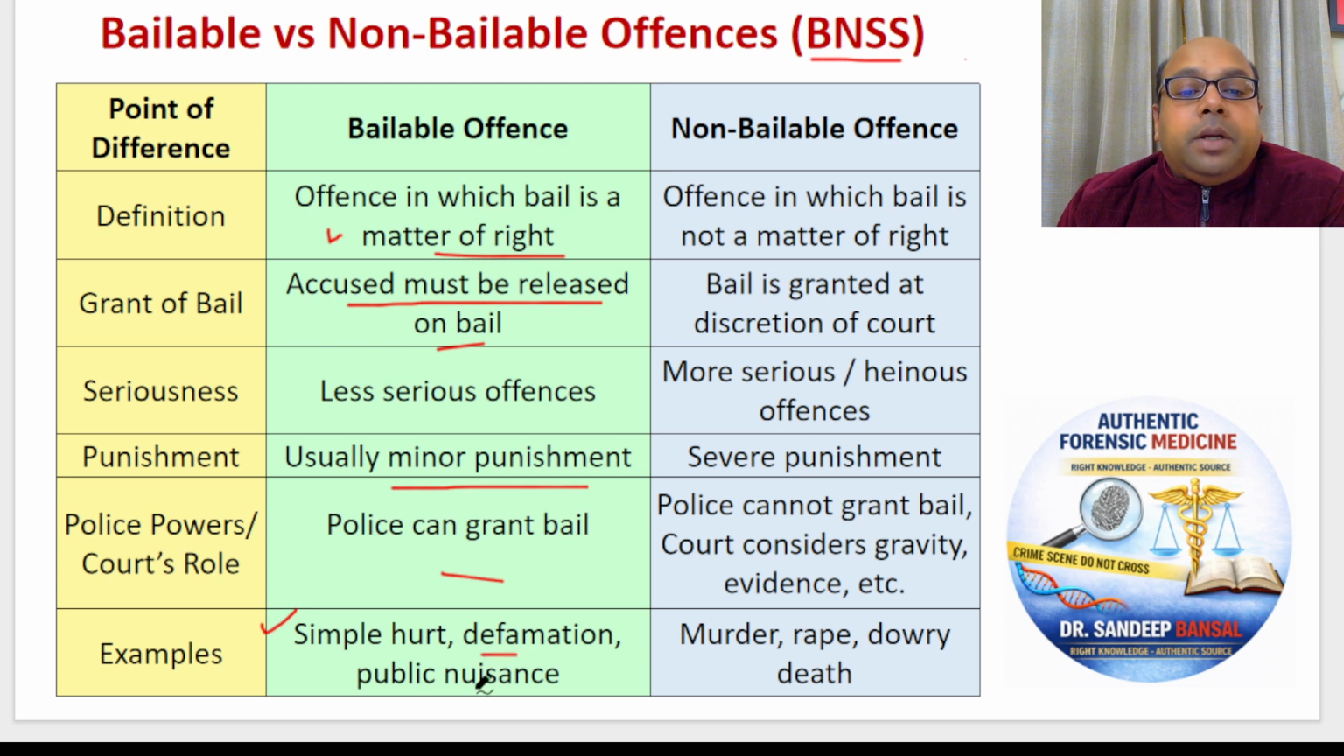Defamation. Somebody drinking alcohol and creating public nuisance. Somebody is drinking alcohol and shouting in public. Or somebody playing a very loud speaker, very high music in public and disturbing others. Now, these are very small offences for which the police has the power to grant bail. These are called bailable offences.